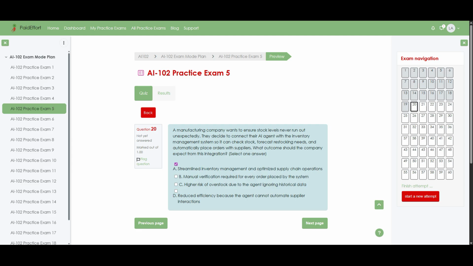Option C talks about a higher risk of overstock because the agent ignores historical data. Yet in reality, the forecasting logic specifically relies on past sales and usage patterns to place smarter orders, reducing rather than increasing that risk. Option D claims reduced efficiency because the agent cannot automate supplier interactions. But the description clearly says the agent can automatically place orders with suppliers, so efficiency should improve, not decline. Therefore, the expected outcome is streamlined inventory management and optimized supply chain operations.